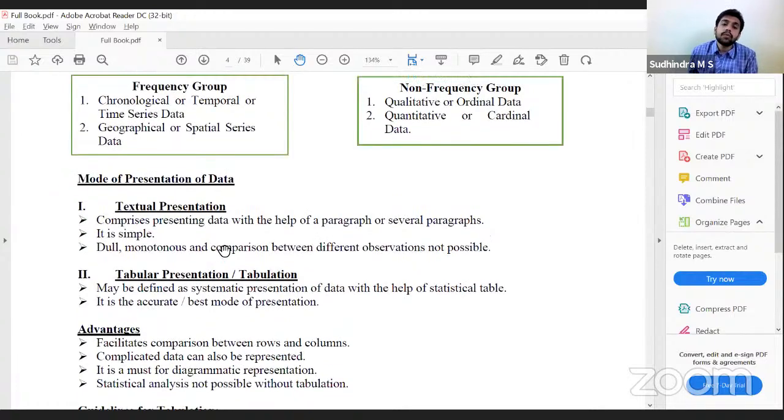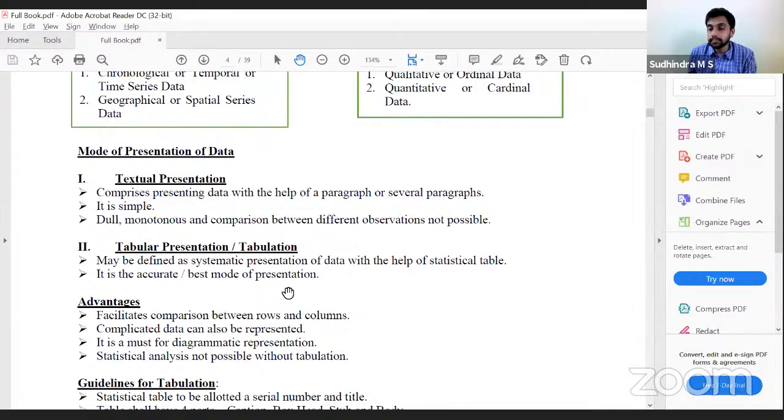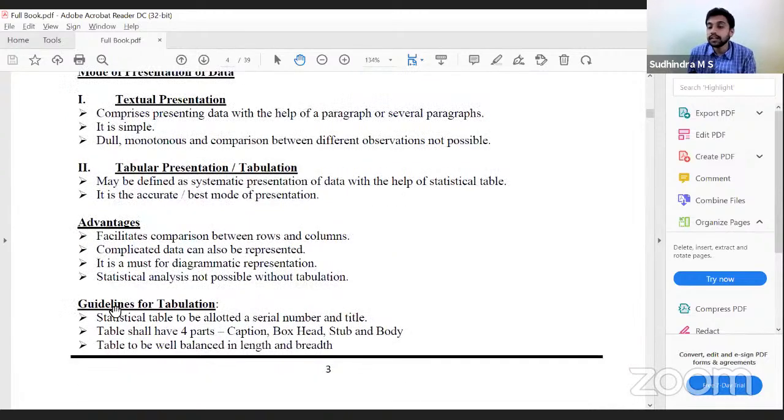Now, how do you construct a table? Guidelines for tabulation. First point is it should have a title. The table should have a title and every table should have a table number, serial number. So table number 1, whatever the objective of the table is, that should be part of the title. It should have a title, it should have a serial number.